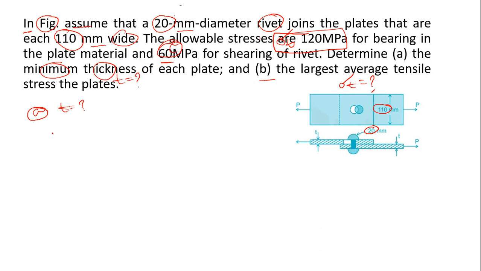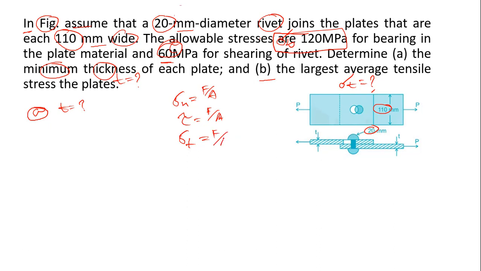At first, we know the three types of stress acting on any plate: normal stress, shearing stress and tensile stress. All stress formulas are F by A, that means force per area.